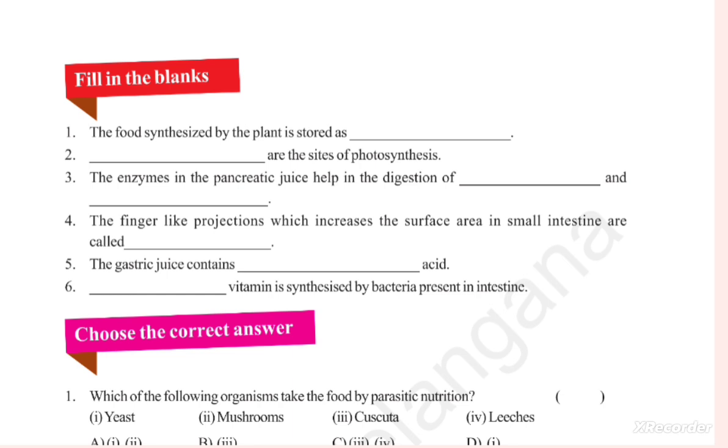The enzymes in the pancreatic juice help in the digestion of dash and dash. Amylase digests starch, trypsin digests protein, and steapsin digests fat.